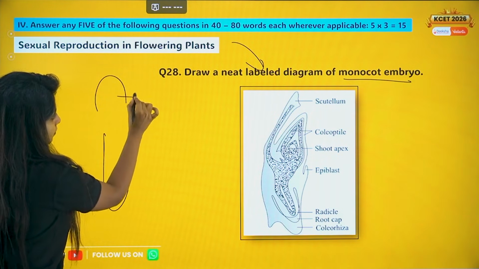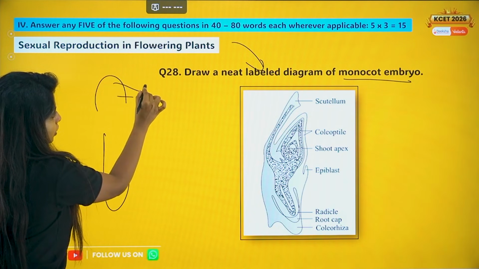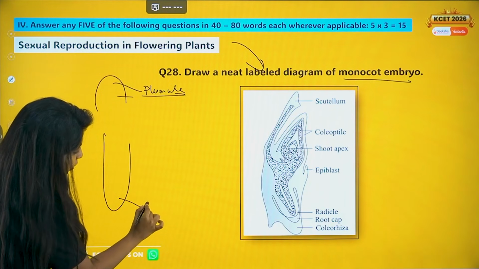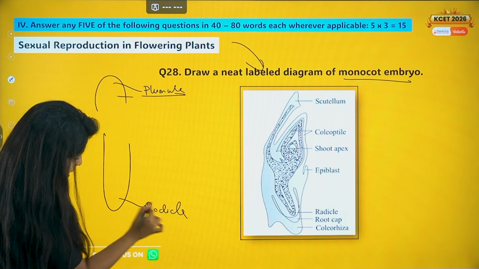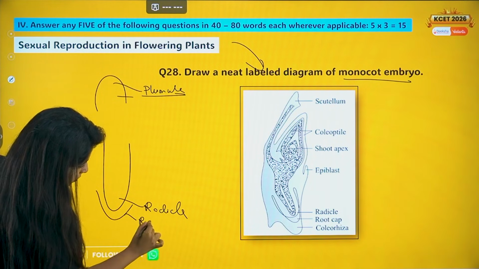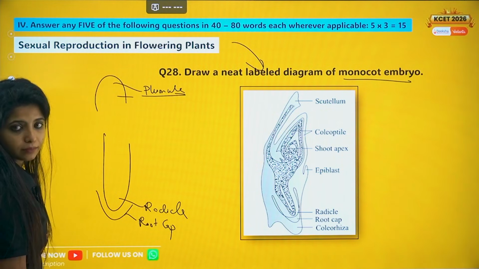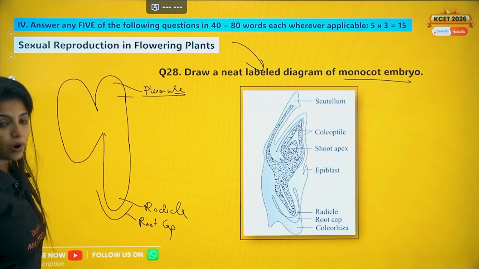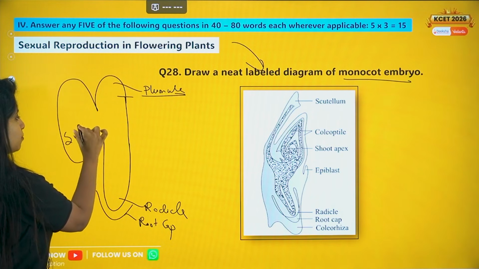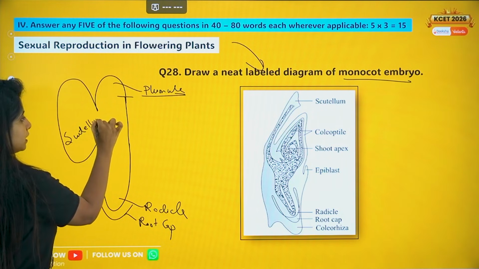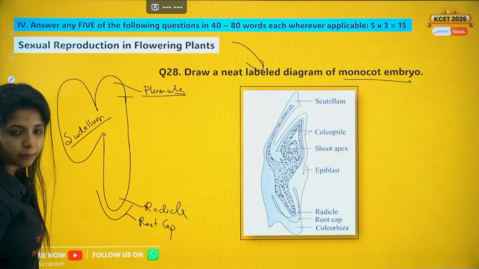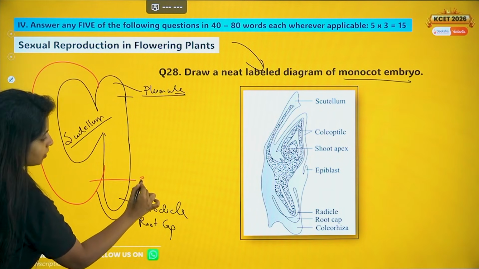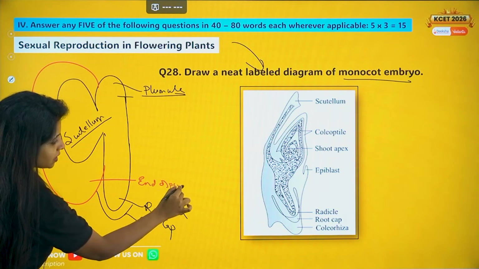This is going to be your plumule, which forms the shoot. This is going to be the radicle, which forms the root, and the radicle has a root cap. Now it's a monocot, which is why it has just one cotyledon. Since you have just one, you name it properly, you call it scutellum. This one cotyledon, you call it scutellum. Apart from that, you also have some endosperm which is still persisting over here.